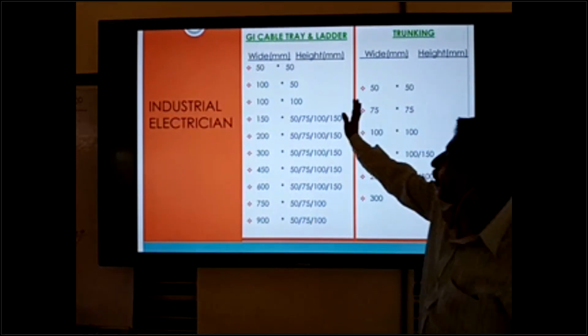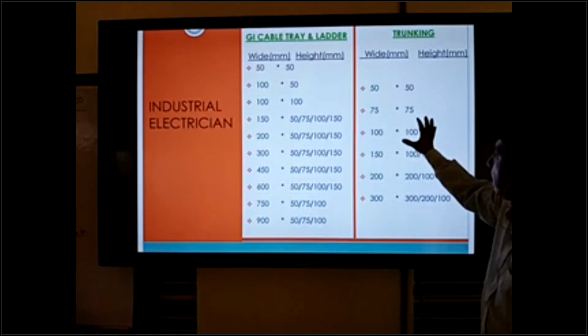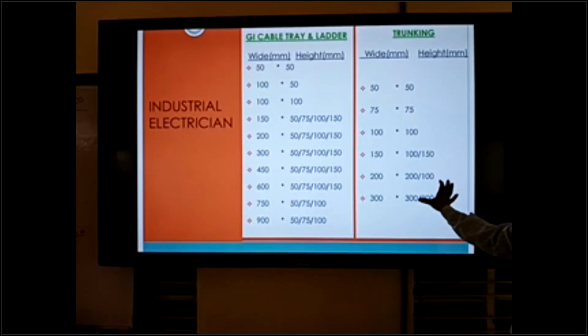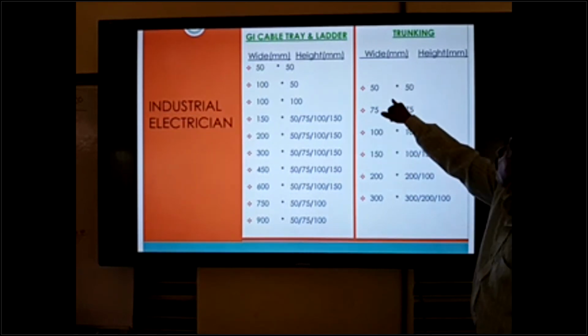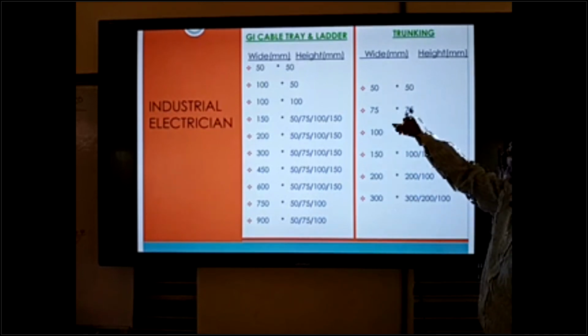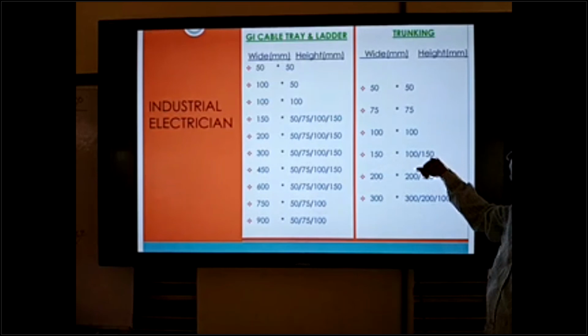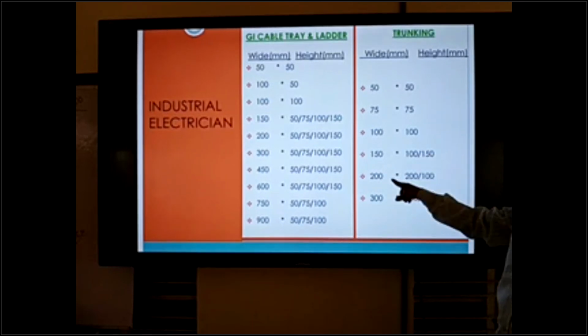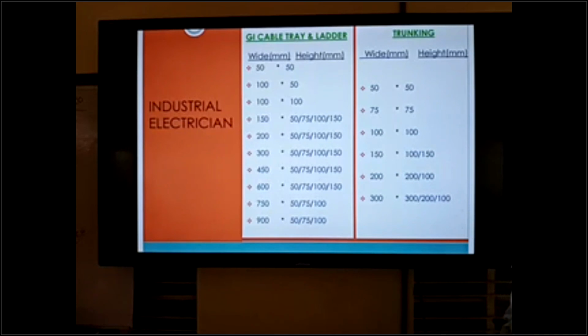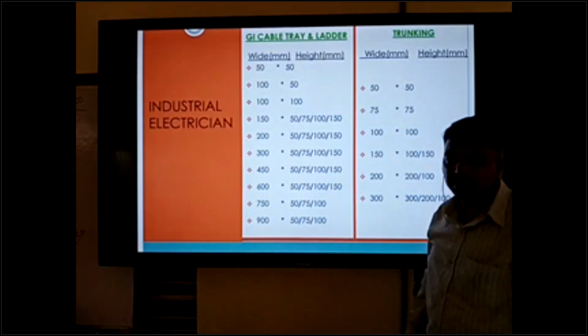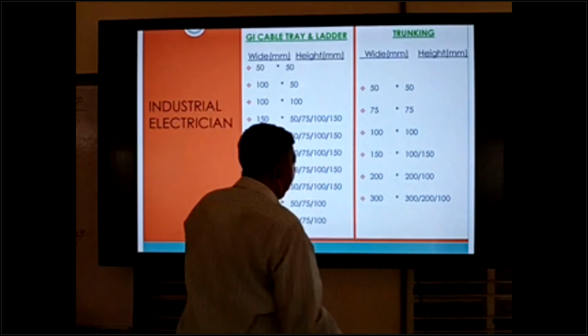Trunking. Now forget this one and focus on trunking. Trunking is also available in these sizes: 50 by 50, 75 mm by 75 mm, 75 by 100 mm, 150 by 150, 100 by 150, 200 by 200, 200 by 100, and 300 by 300, 300 by 200 and 100. This is the height, and this is the base, trunking base. Same like a cable tray.